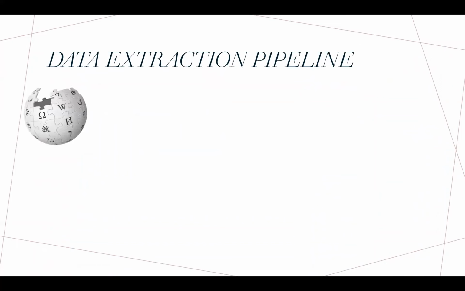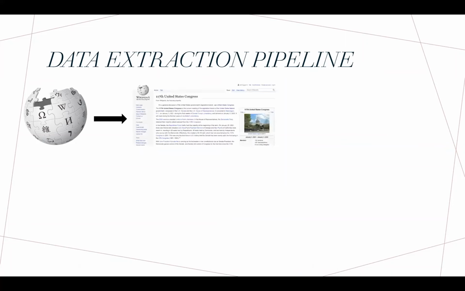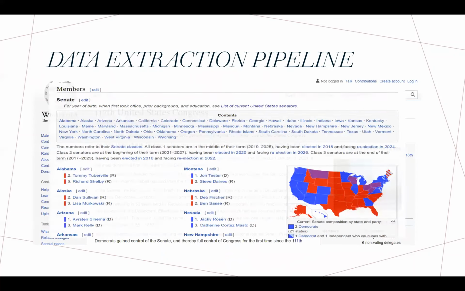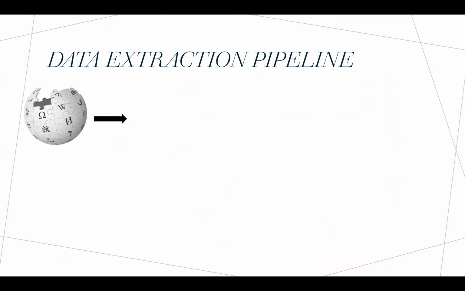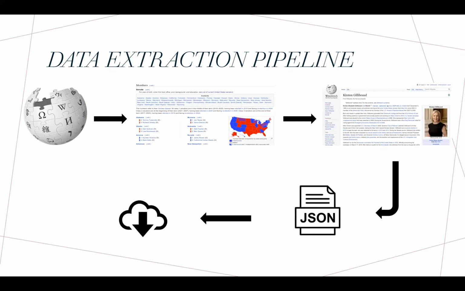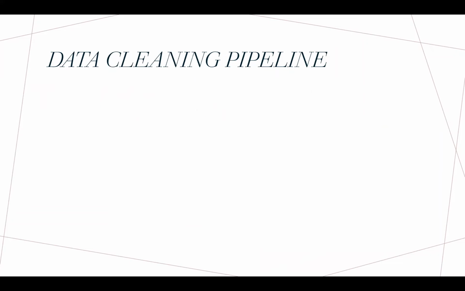Data extraction. We fetch data from the Wikipedia pages of different politicians. We fetch from the 104th Congress, which was in 1995, right up to the current, the 117th Congress. We have tried to look at all the politicians on the national level, including senators and Congress members. We looked at the respective Congress and fetched the personal pages of the politicians using Beautiful Soup. We went through the HTML pages in XML format using Beautiful Soup and collected the data for certain tags. This entire process took us about a month.